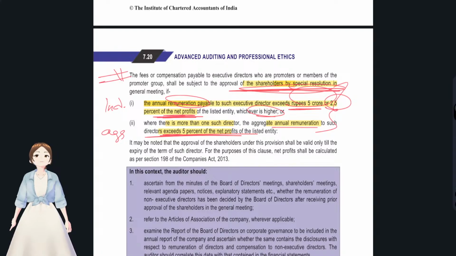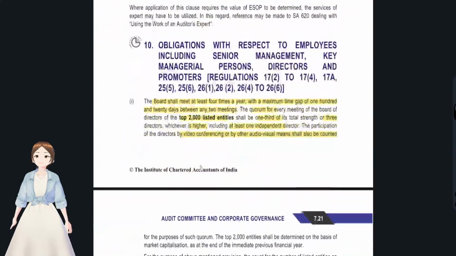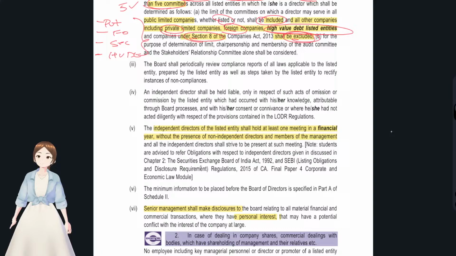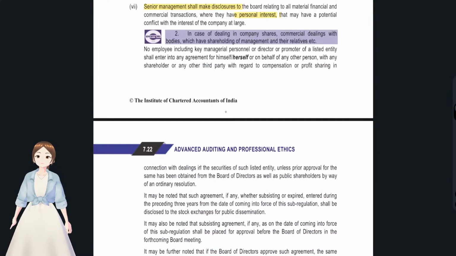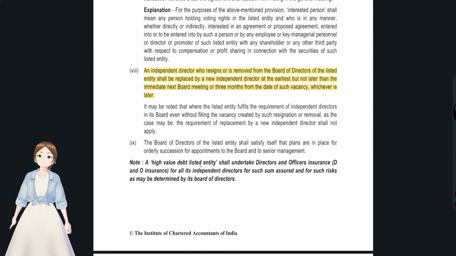This has not been covered in our question discussion, please do check for that. Okay, and this is with regards to these committees and all, they were there, right? We have discussed that. And independent directors, we have discussed that. See, filling of vacancy of independent directors, it is what, earliest but not later than the immediate next meeting or 3 months, whichever is later, right?